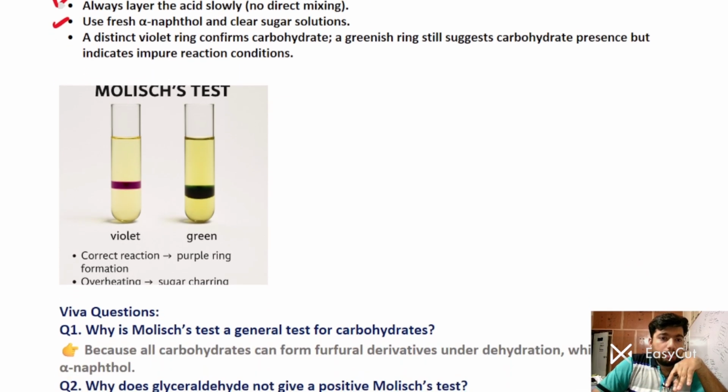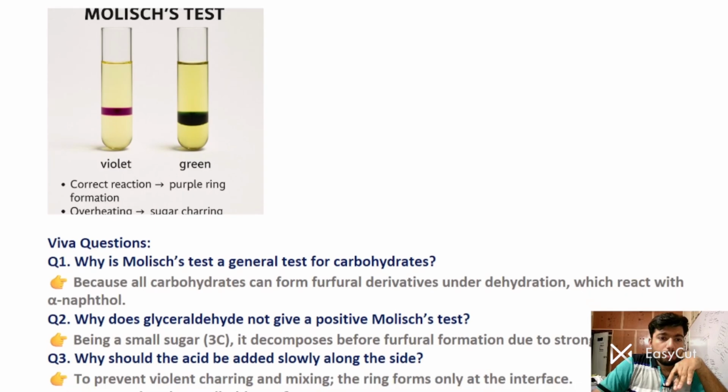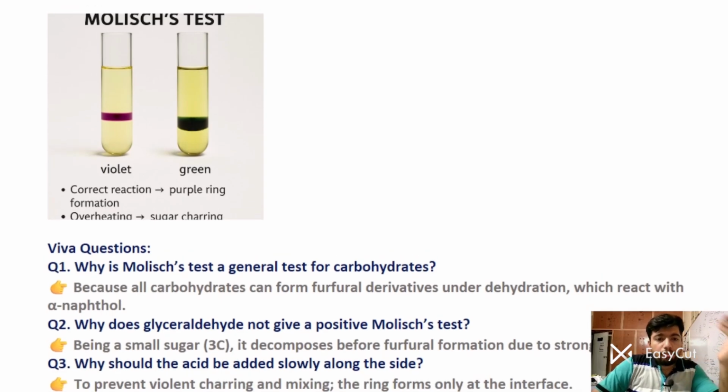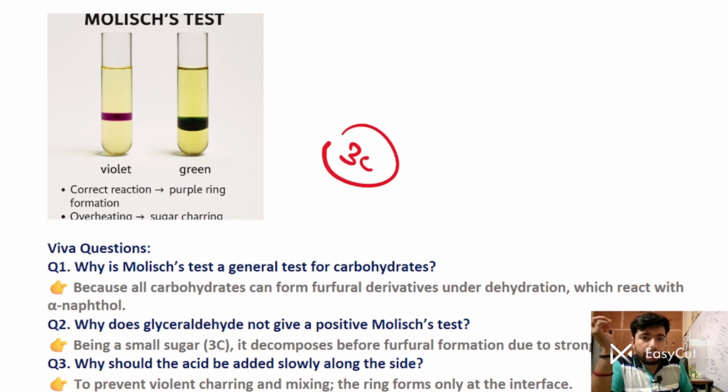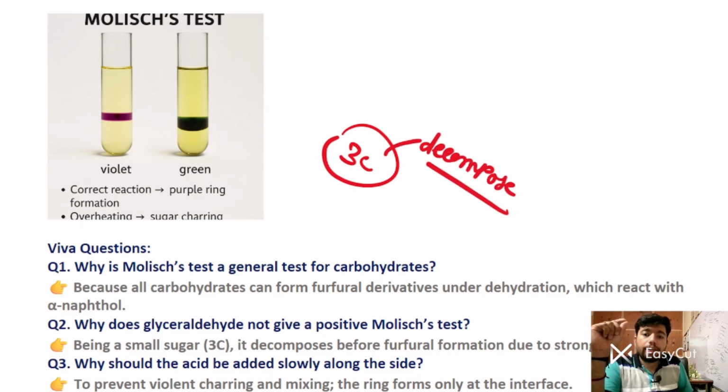Now let's see some viva questions. You may be asked why Molisch's test is a general carbohydrate test: because all carbohydrates can form furfural derivatives under dehydration, which react with alpha naphthol. Why does glyceraldehyde not give this test positive? Glyceraldehyde is a small, 3-carbon sugar, and a 3-carbon sugar will decompose when treated with a strong acid, so it won't yield a positive test because the sugar is decomposed.